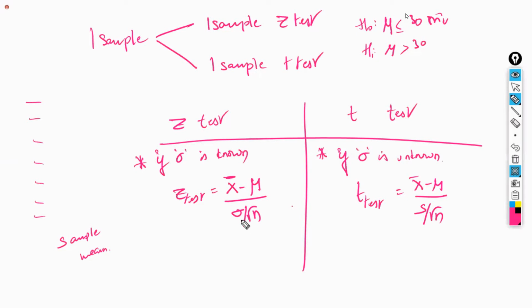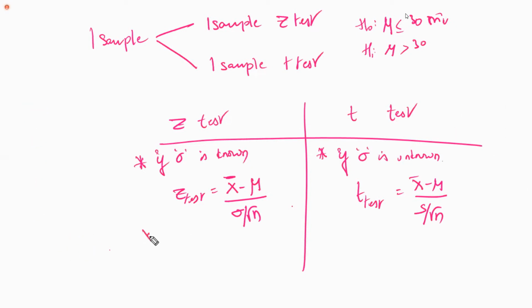But the population standard deviation, they have to give in the question only. Otherwise, we can't calculate it because there is no population data with us. Without population data, how can we calculate the population standard deviation? You may ask, sir, then how are you calculating the population mean? I'm not calculating the population mean, but estimating it. This is the estimated value for which I'm applying the hypothesis test.